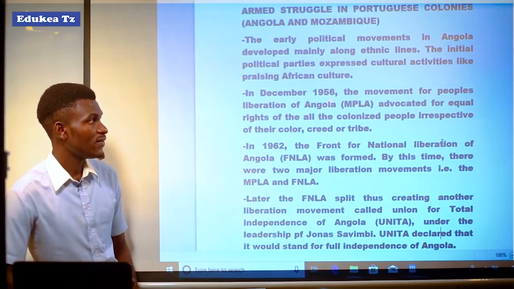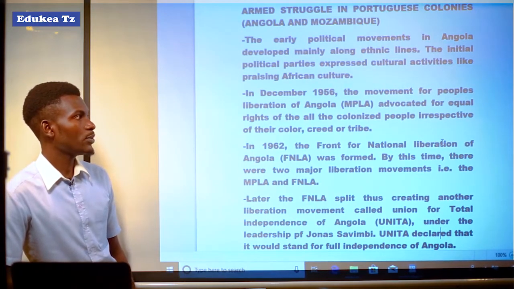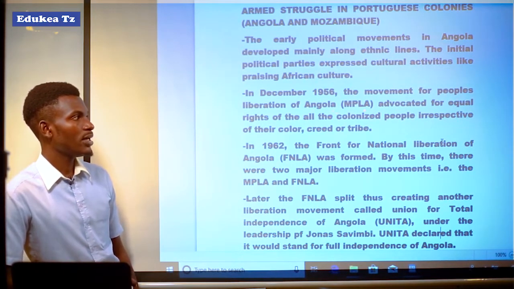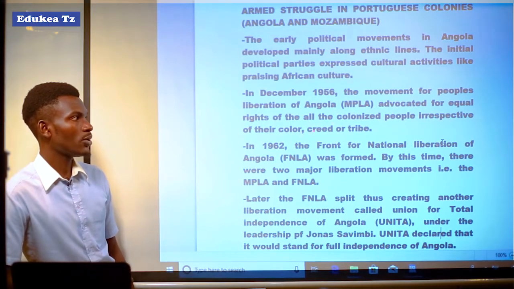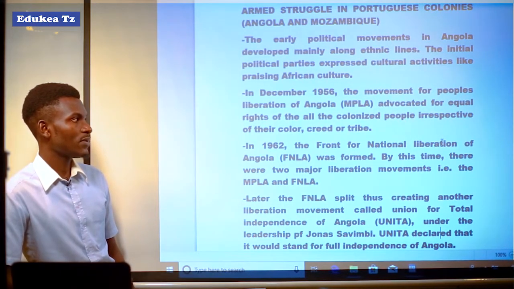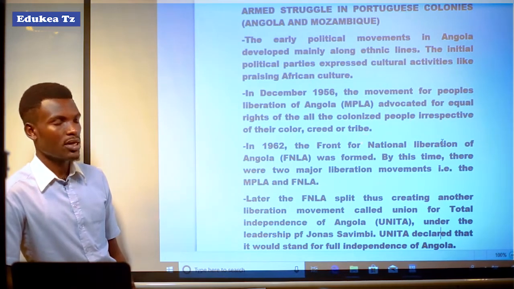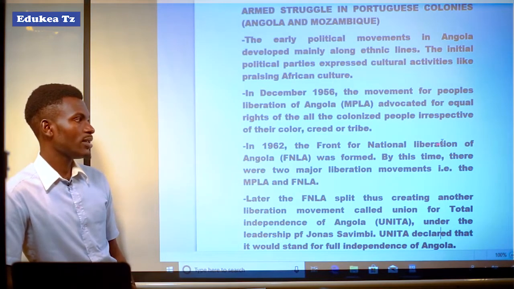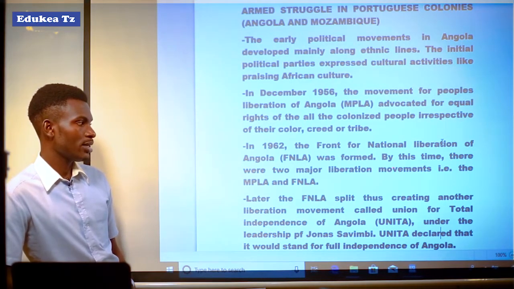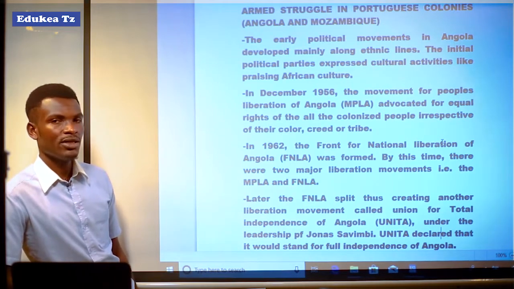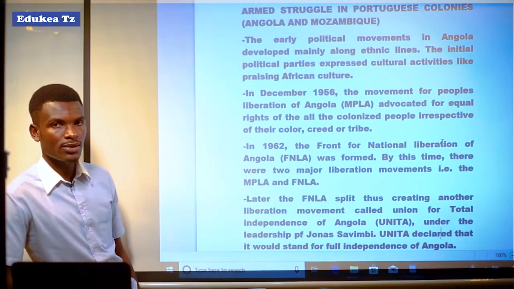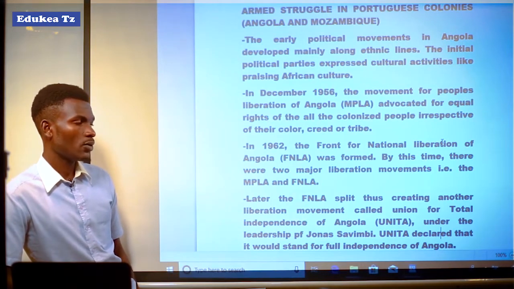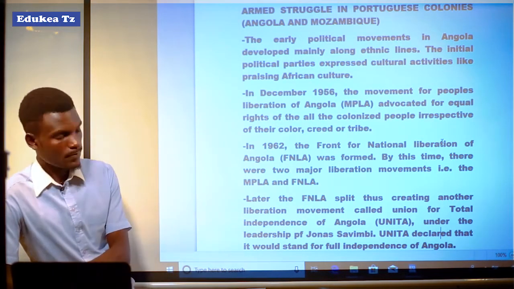In December 1956, the Movement for the Popular Liberation of Angola, MPLA, advocated for equal rights for all colonized people irrespective of their color, creed, or tribe. In 1962, the National Front for the Liberation of Angola, FNLA, was formed. By this time, there were two major liberation movements, the MPLA and the FNLA, with their leaders. They were all fighting for independence.